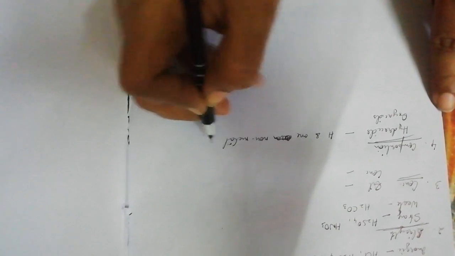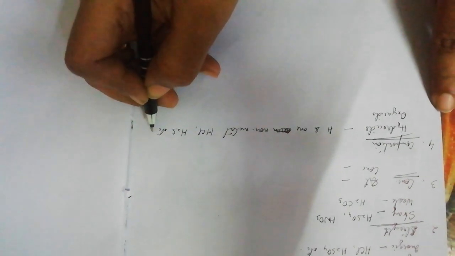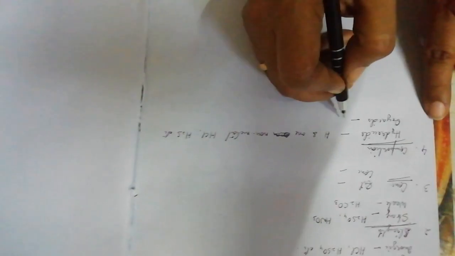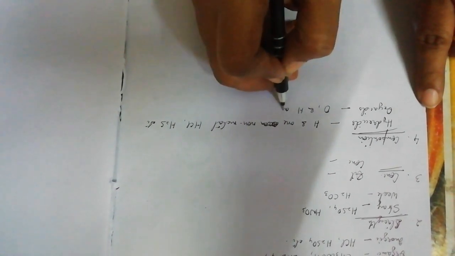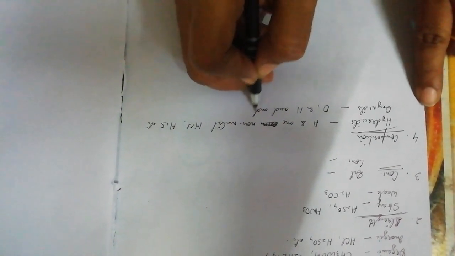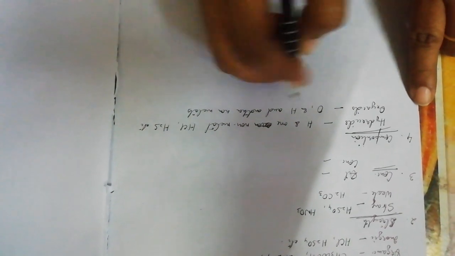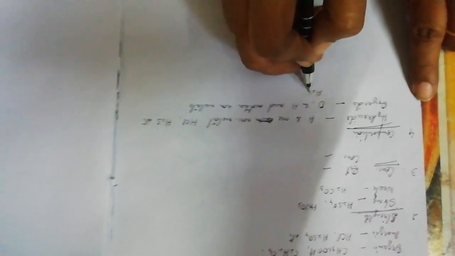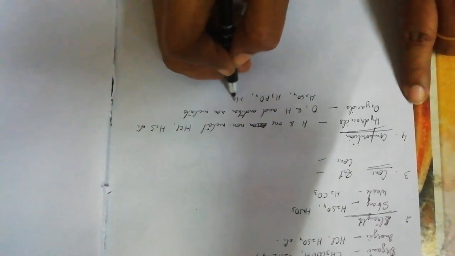For example, HCl, hydrogen sulfide, etc. Oxyacids are those which contain oxygen along with hydrogen and another nonmetal. Examples of oxyacids are sulfuric acid, phosphoric acid, nitric acid, etc.